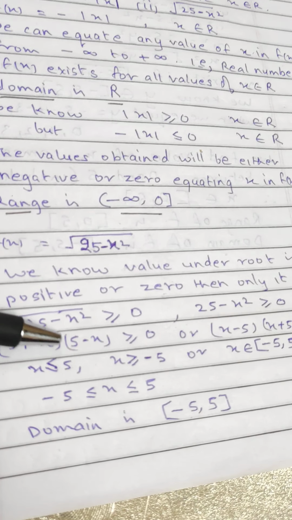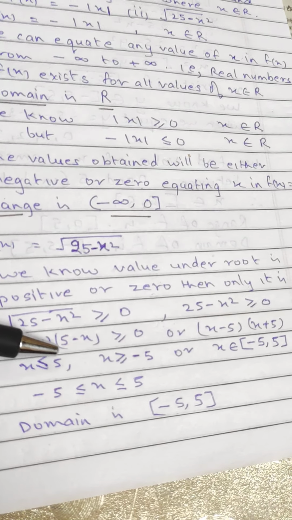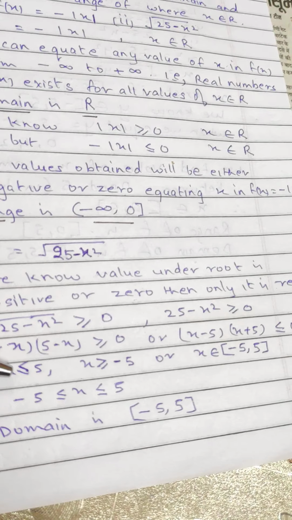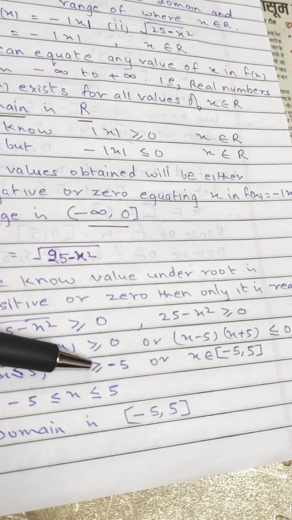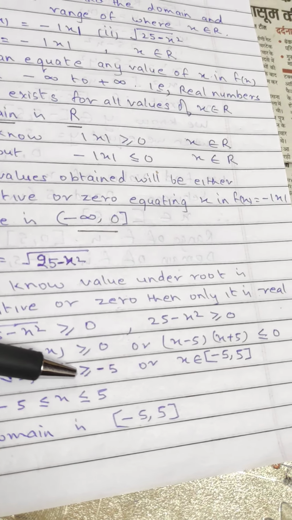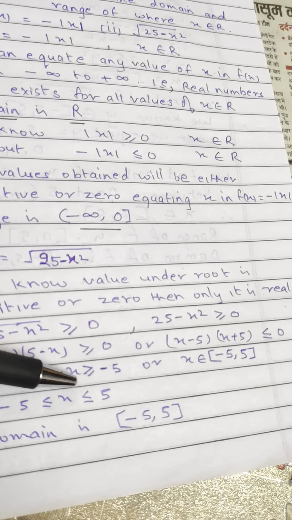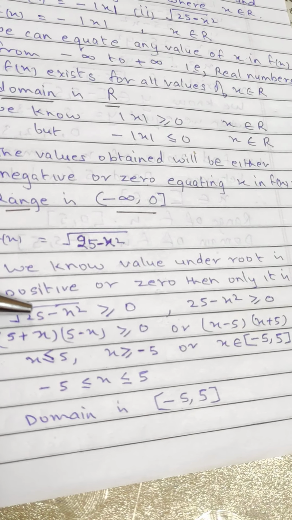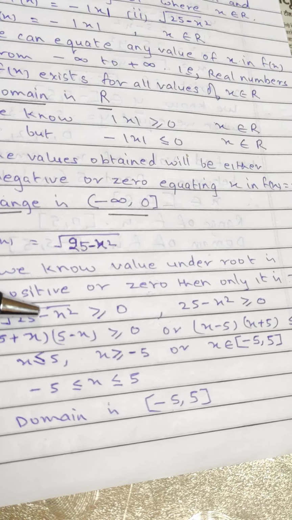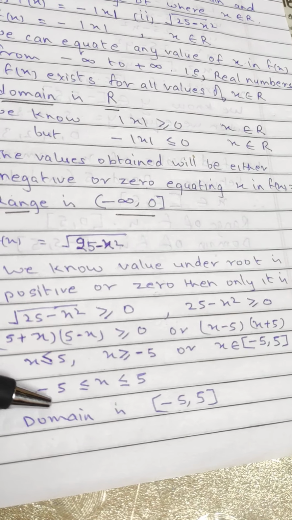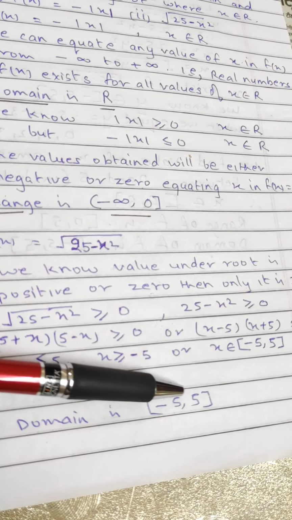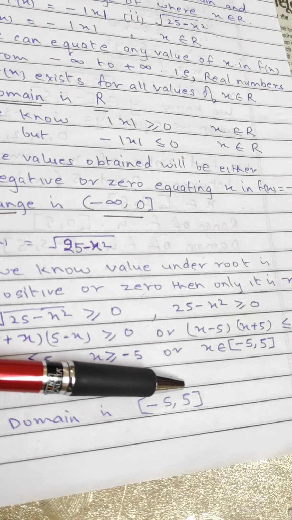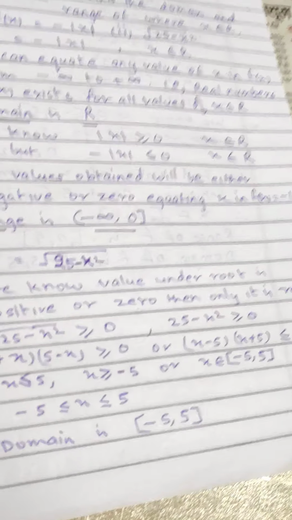That means values less than or equal to 5 are 4, 3, 2, 1, 0, then greater than or equal to minus 5 are minus 1, minus 2, minus 3, minus 4, minus 5. These values can be substituted in this under root, because if we substitute these values, then the answer will be positive or at the most 0. So the domain of the function is minus 5 up to 5. Closed bracket means minus 5 is included and 5 is also included.